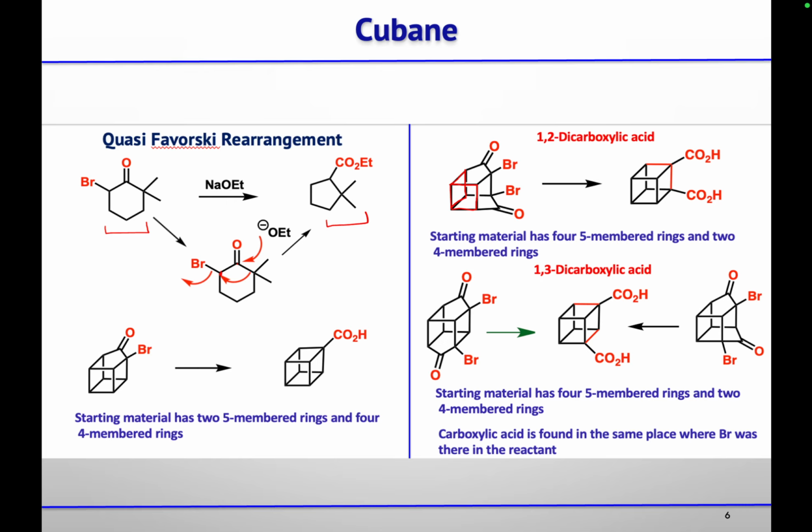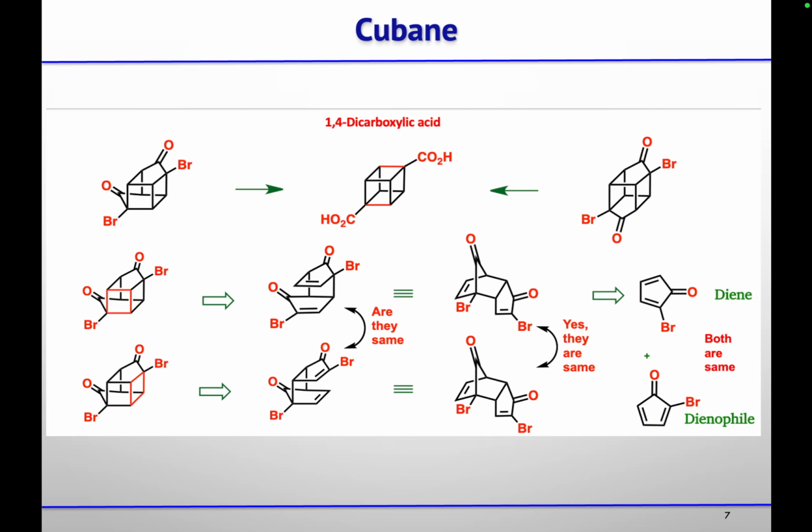Then in case of 1,3 also, you have two cyclobutane rings present in this position. And in case of 1,4 also, we have two cyclobutane rings present here.